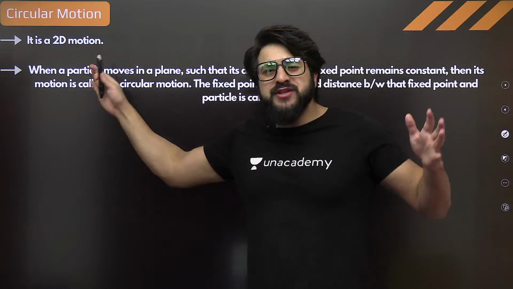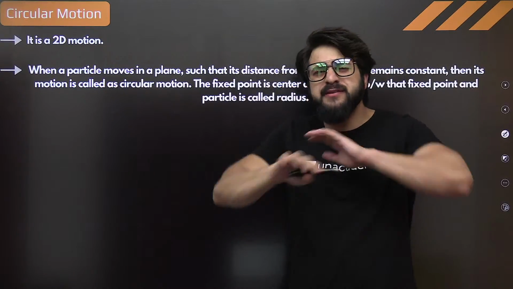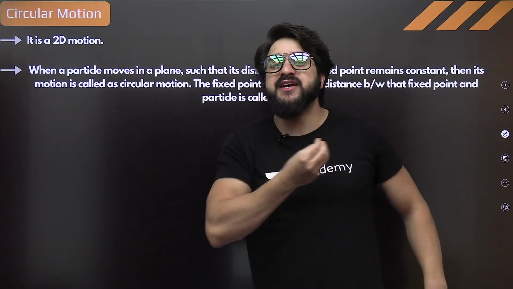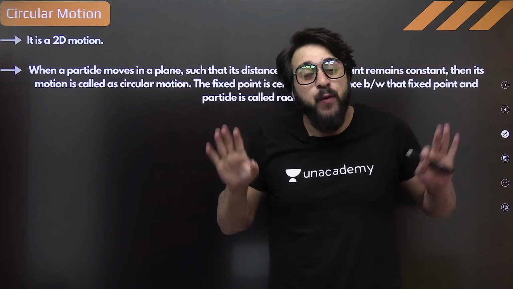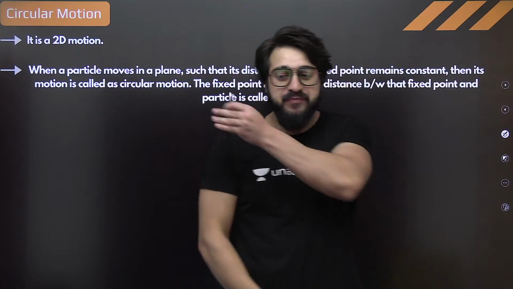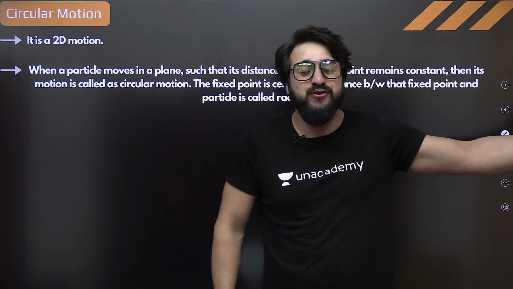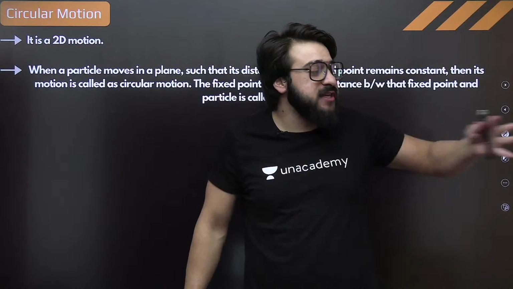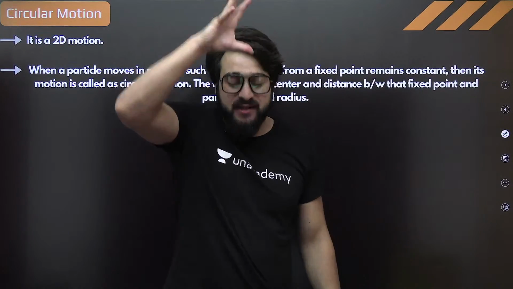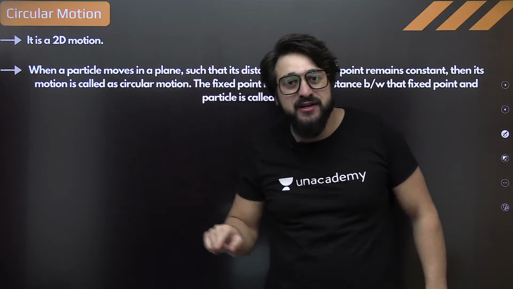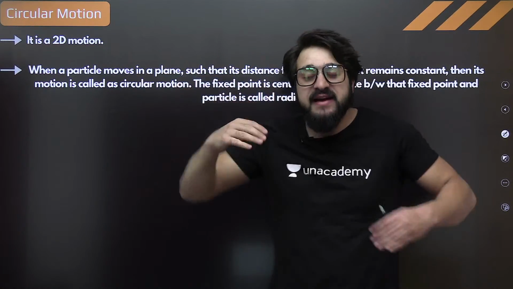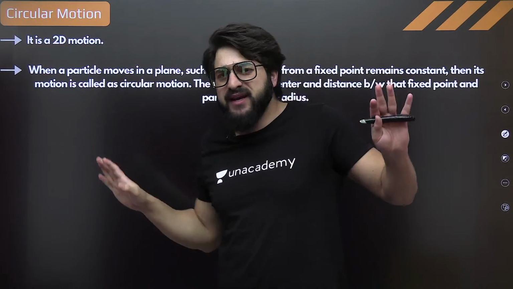Understand? Before that, what is circular motion? In simple words, if a particle, if anybody is, for example, moving in a circle, this is nothing but circular motion. What is motion in one dimension, motion in a straight line? This is going on a straight road. It's not changing its direction. It is moving in a uniform direction. So we say this is a motion in a straight line. It's falling down. Now in circular motion, when a particle is moving in a circle, this is nothing but circular motion, in simple words.